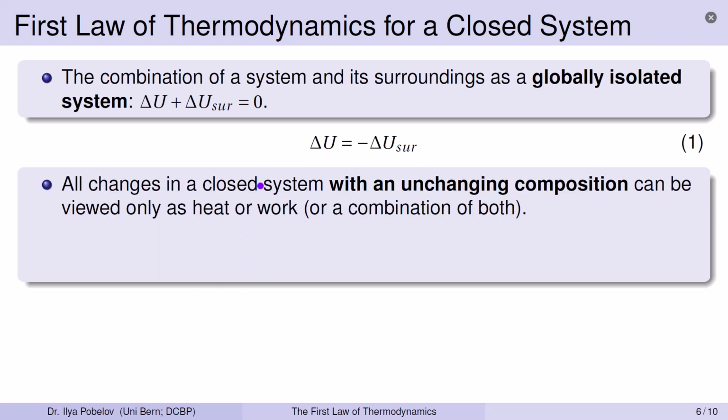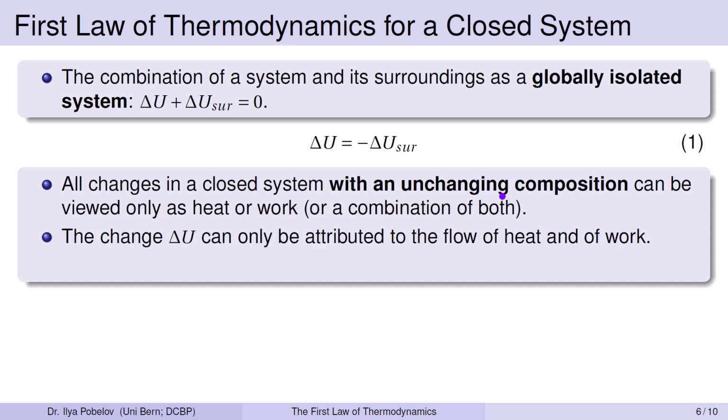All changes in a closed system whose internal composition doesn't change can be viewed only as heat transferred to or from the system, as work done on or by the system, or a combination of both. Therefore, for a closed system with an unchanging composition, the change in internal energy, delta U, can only be attributed to the flow of heat and work, or both, across the system boundary.